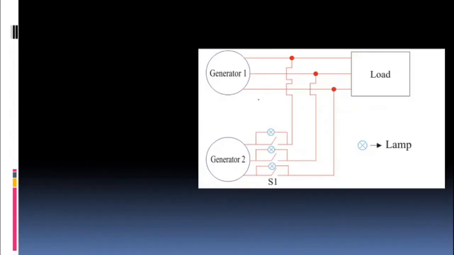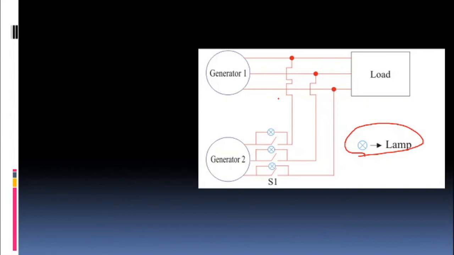All right. Now in this figure, the generator 1 is there which is already connected to the load, supplying the load. Generator 2 is the incoming generator, but along with this switch S1, in parallel with this switch, we have this lamp connected. This lamp, this blue circle with the cross, is nothing but lamp. तो अब क्या होगा देखो, अगर आप इसको ध्यान से देखोगे फिगर को, तो स्विच ओपन है लेकिन जनरेटर 2 ऑलरेडी कनेक्ट हो गया है कहीं ना कहीं, क्योंकि बल्ब है बीच में. भले ही वो बल्ब बीच में है, लैम्प्स बीच में है, but generator 2 is connected to generator 1.